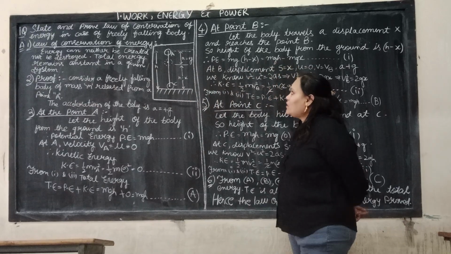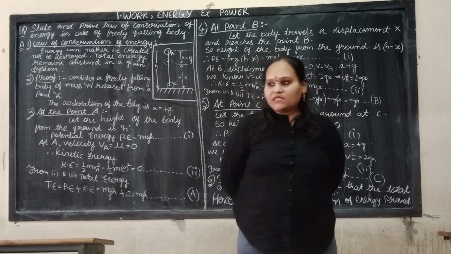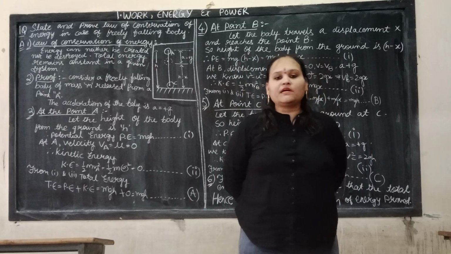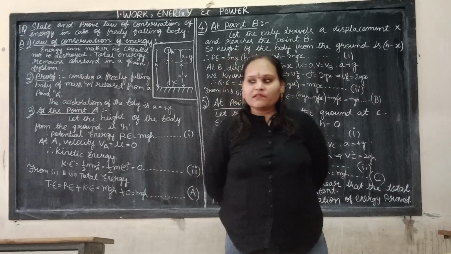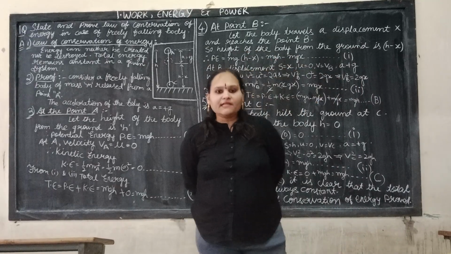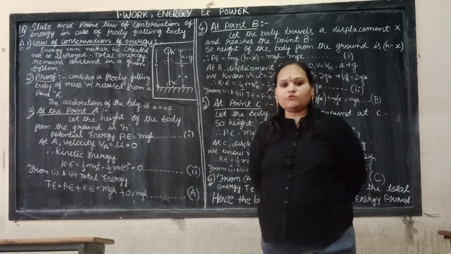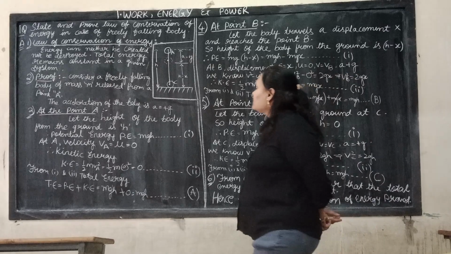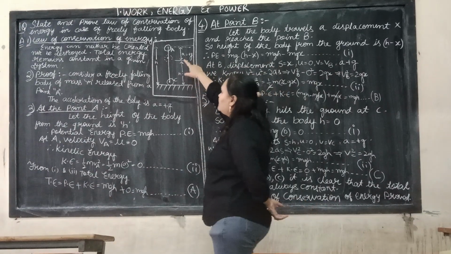What is conservation? Conservation means constant. Conservation of energy means we are proving that the total energy remains constant. Conservation of momentum means the momentum is constant. So conservation stands for its value being the same throughout. State and prove the law of conservation of energy in case of a freely falling body.